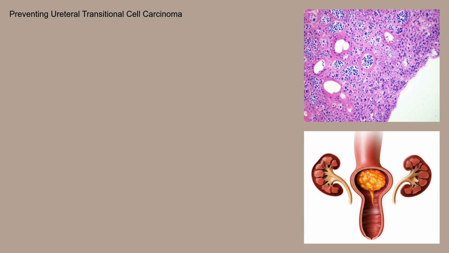Can we prevent transitional cell carcinoma of the ureter? While there's no guaranteed way to prevent it, several measures can significantly reduce the risk. The most important step is to quit smoking and avoid exposure to secondhand smoke. Minimizing exposure to industrial chemicals, particularly aromatic amines, is also crucial. Staying hydrated and maintaining a healthy diet may also play a role in reducing the risk. Regular check-ups and screenings, especially for individuals with risk factors, can help detect the disease early when it is most treatable. What is the prognosis for transitional cell carcinoma of the ureter?